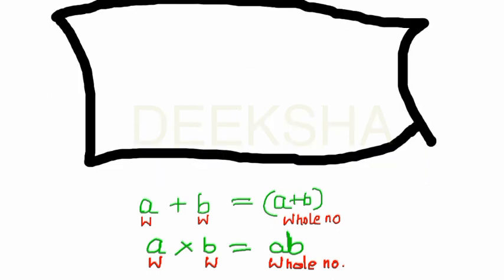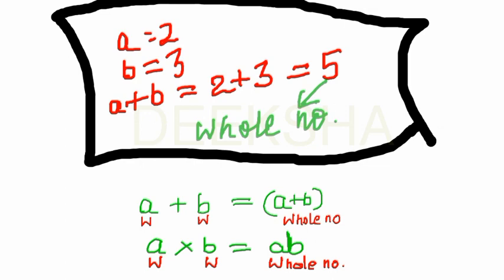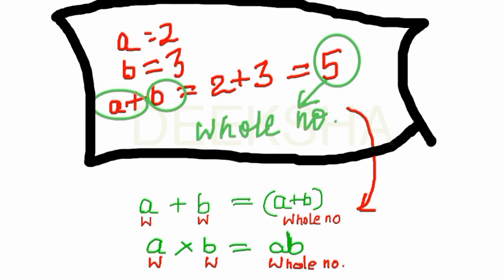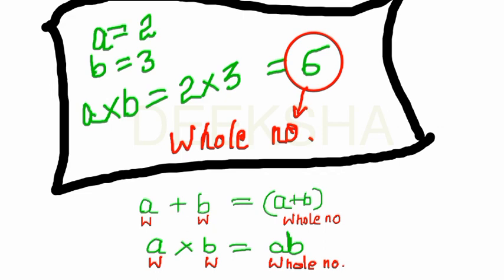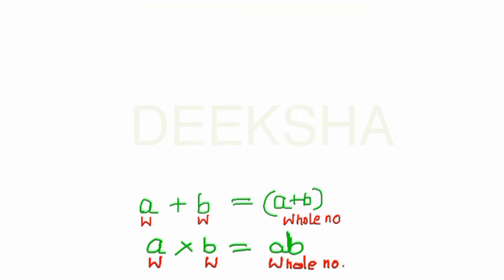Let's try it with an example. For example, A is 2 and B is 3. These are two whole numbers. And check it. If we add A plus B, that means 2 plus 3, what do we get? We get 5. This is a whole number. So this property exists here. In case of multiplication, if you multiply these two whole numbers 2 by 3, what do you get? You get 6, and 6 is also a whole number. So this property also exists for multiplication.